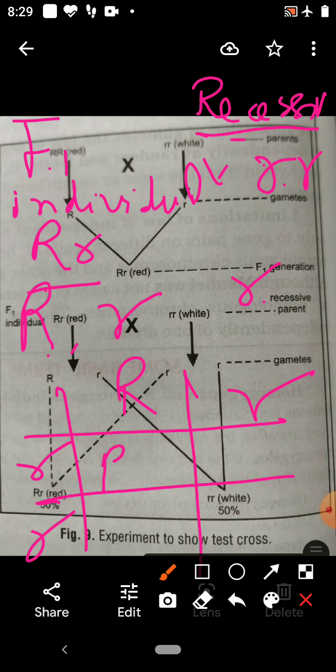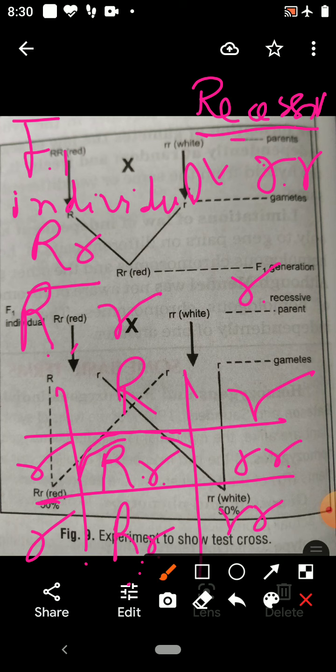When there is the cross: capital R small r, small r small r, capital R small r, small r small r. Now you see, 50% of the progeny produced in this cross are hybrid red, heterozygous hybrid red.